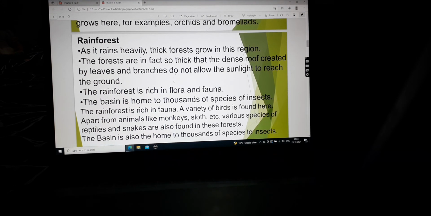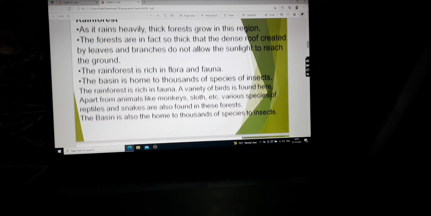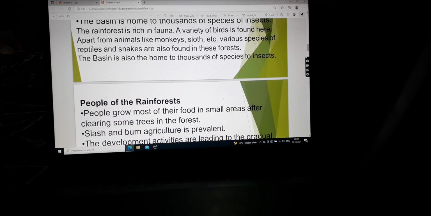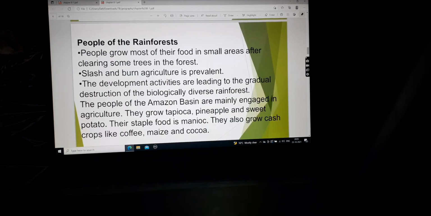The basin is also the home to thousands of species of insects. So this means that there are many varieties of insects found here. We might only know some, like mosquitoes, cockroaches, bees, bumblebees. But there are so many species in the Amazon that we cannot imagine them. Okay, now let's come to the people of rainforests.